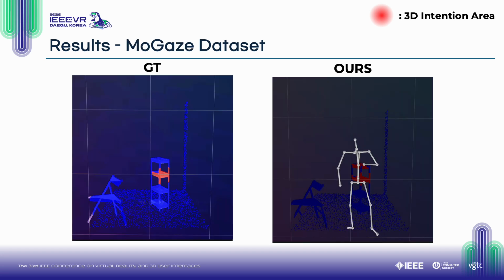Here are our sample prediction results on the MoGaze dataset. Similarly, our predicted intention area stays localized around the ground truth region.